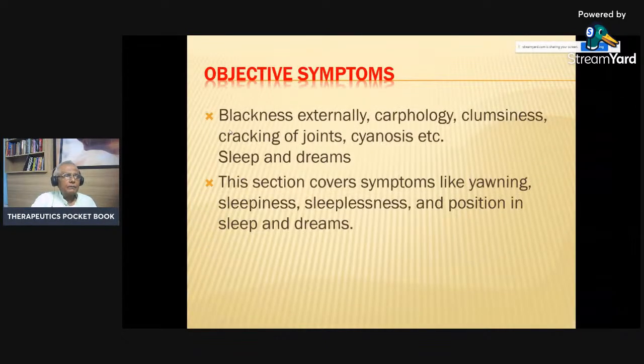Now, objective symptoms: blackness, externally, carpology, clumsiness, cracking of joints, cyanosis, sleep and dreams. And this section covers symptoms like yawning, sleepiness, sleeplessness, position in sleep, and the dream.